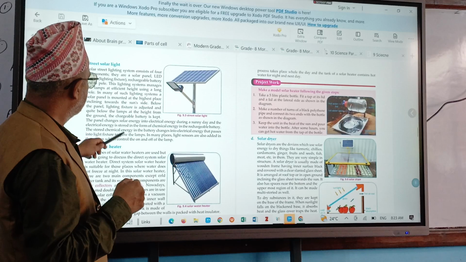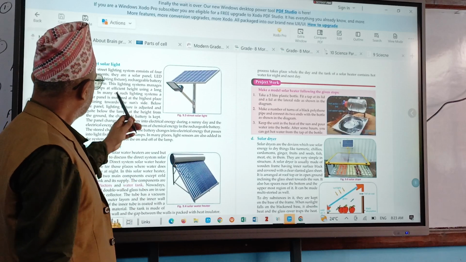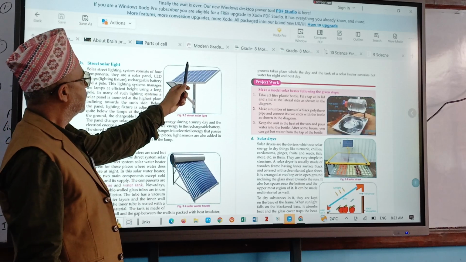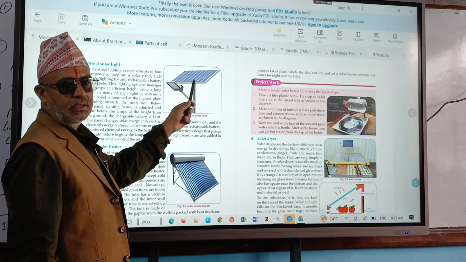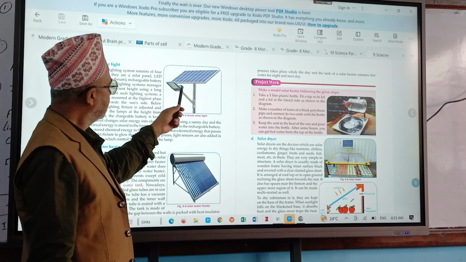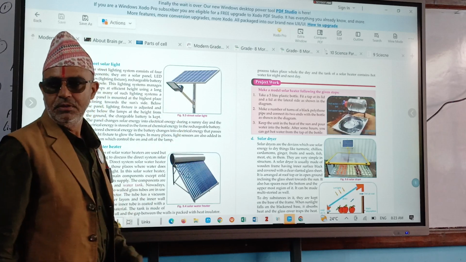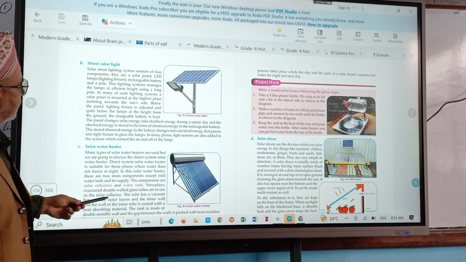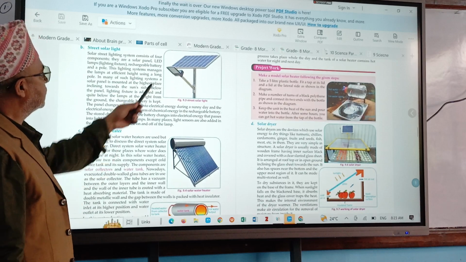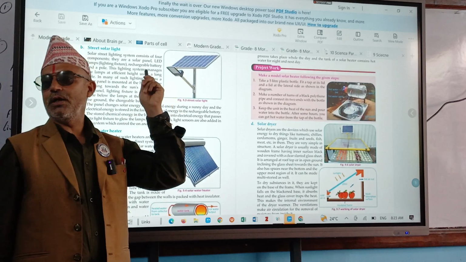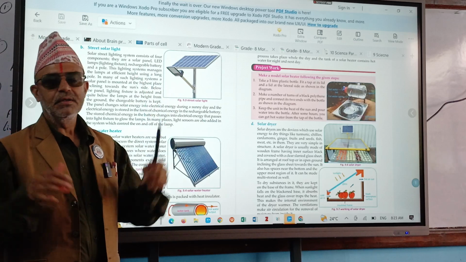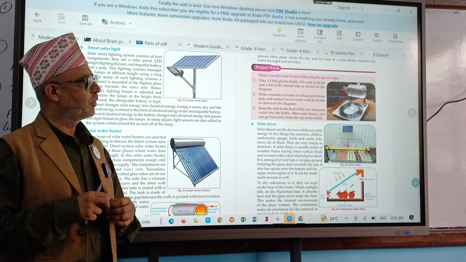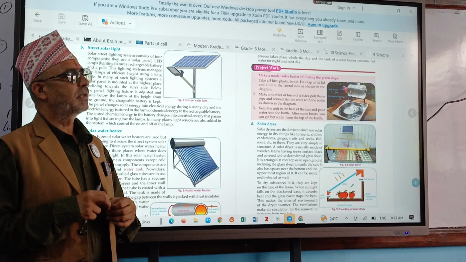It is also a very lovely one. I already said it converts light energy, solar energy, into chemical energy. It is in the battery, and again chemical energy to which one? Electrical energy. So it is more powerful than the solar tube. Does it give bright light or not? Yes, definitely. So the Nepal government has also made one policy.